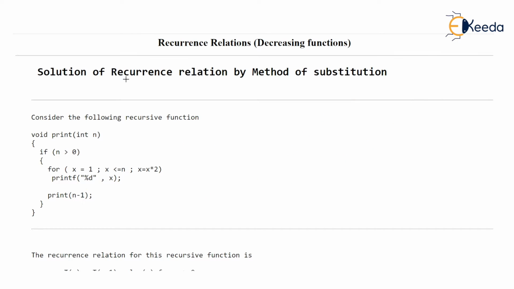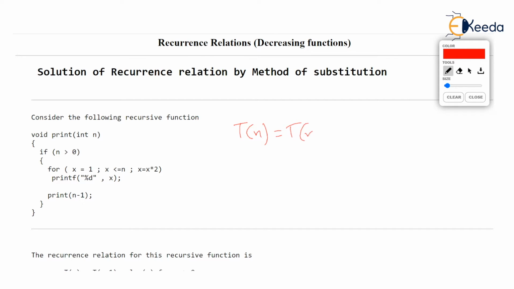Check out the recurrence relation again. The recurrence relation is T(n) is equal to T(n minus 1) plus log n. But when is this true? This is true only if n is greater than 0. Observe, only if n is greater than 0, then log n times printf runs and recursion is done.